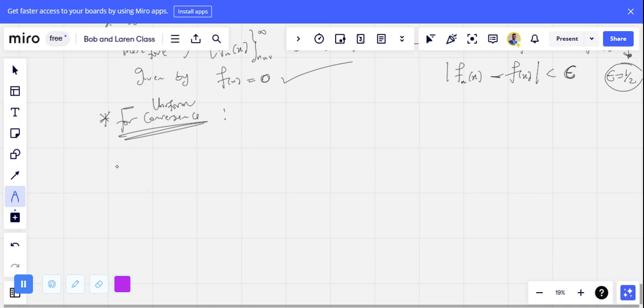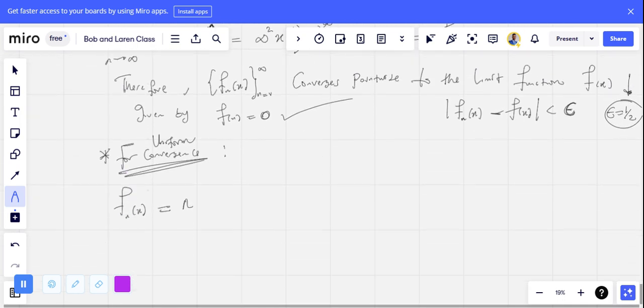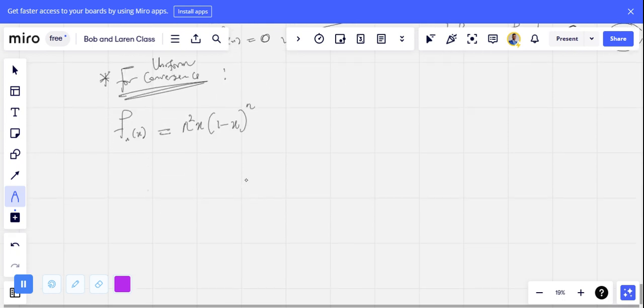To show that, I will have to call the sequence function again. The sequence function is given to us as n squared x, open bracket, 1 minus x, raised to the power of n. Now, I need you to pay full attention to this. Just calm down and listen attentively. For uniform convergence, write out the sequence function first. Then the second step, you are expected to differentiate it. If you don't know how to differentiate, that's another problem entirely.